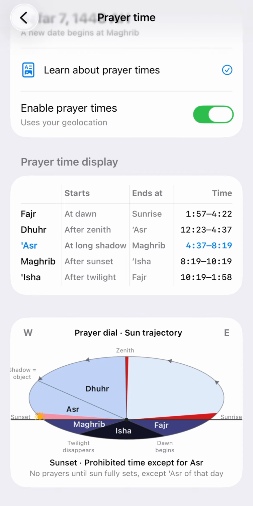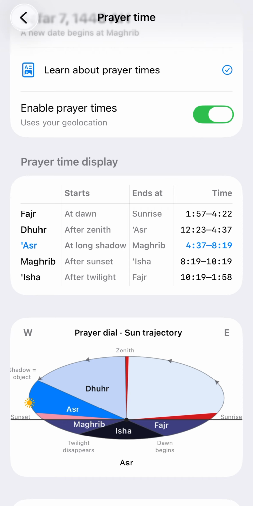As you can see, marked with pink, there is a disliked time. It's disliked to delay Asr that much. So don't delay it till this moment. Try to pray it during this period. It's also quite a big window.